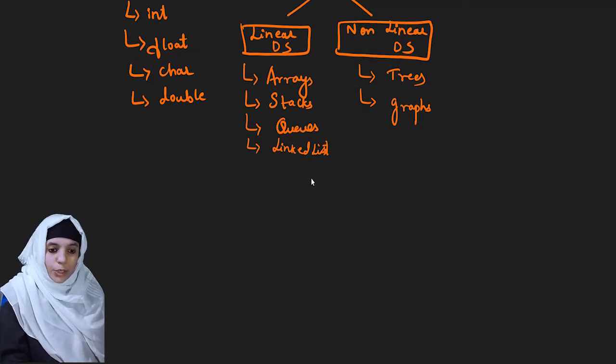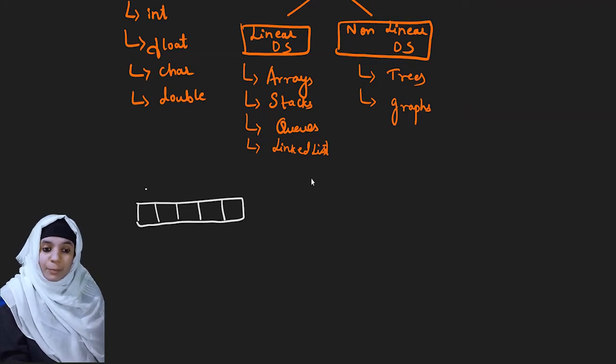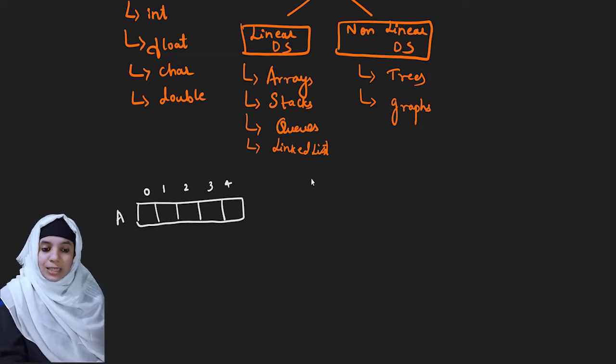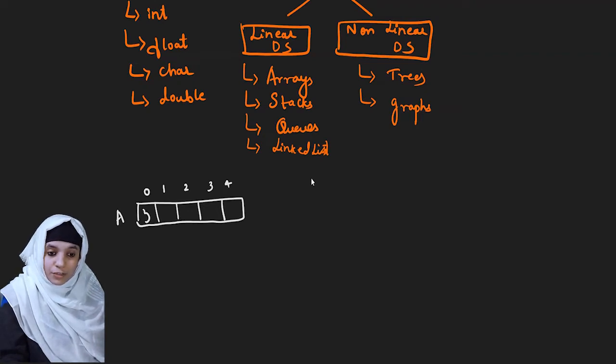When I talk about an array, your array will look like a sequence of cells where you can store the elements. Each element will be referred to by its subscript. Your first cell will be named 0, then 1, 2, 3 and 4. You can give an array name as you wish, so let's keep the array name as A. When I insert elements into the array, they will be placed in the cells. You have 5, 10, 15, 20 and 25.